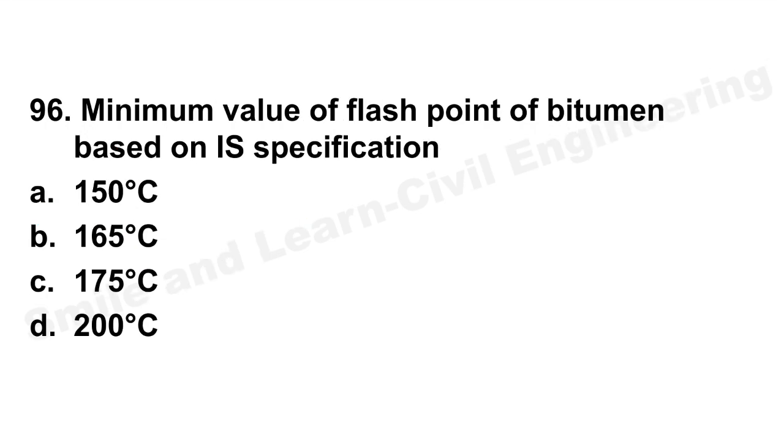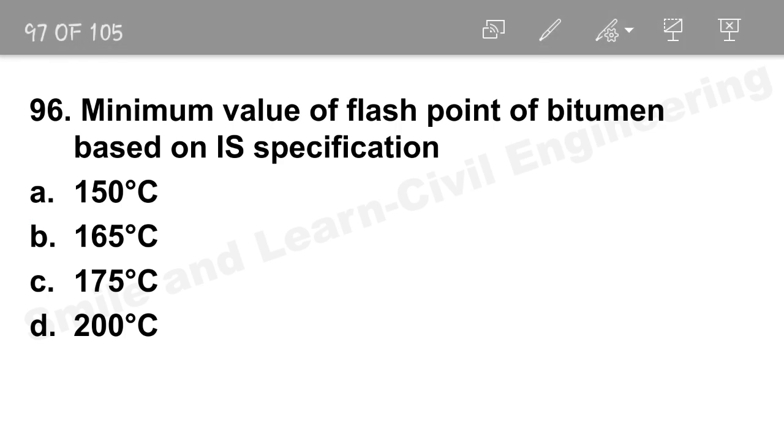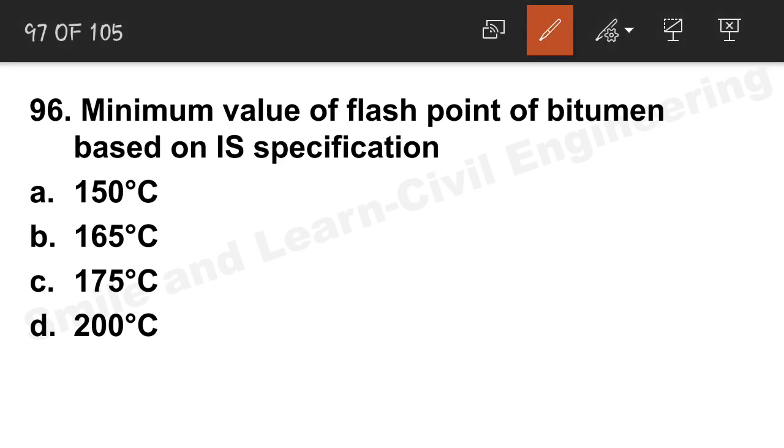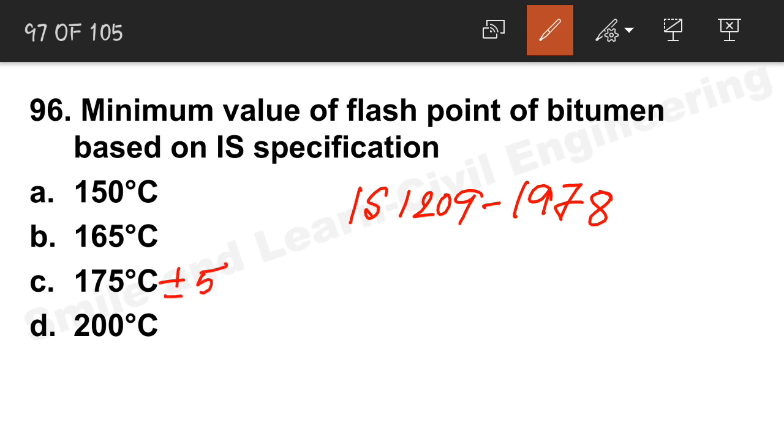Next question, minimum value of flash point of bitumen. So flash point, you see this is given in IS 1209, 1978. So fire point is 175 plus minus 5 degrees centigrade. Flash point, just to catch the fire, it may be 165.